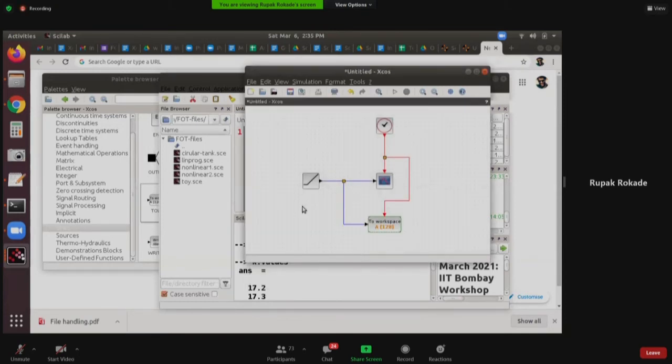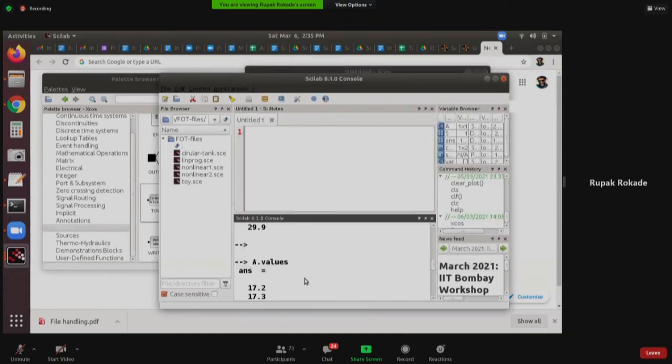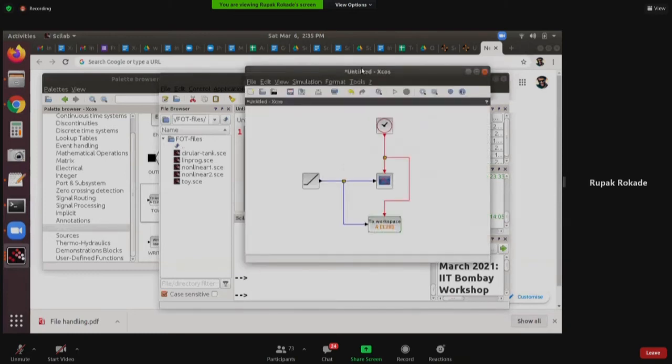So now let's see how to write this to a file. I was writing to a workspace, right? Now you can always use the Scilab commands. You studied writing to a file. Which tutorial did you study? File handling. In file handling, you would have seen writing to a file, right? So you can always use those commands to write to the file, but you can also do it from Xcos without writing any Scilab code.